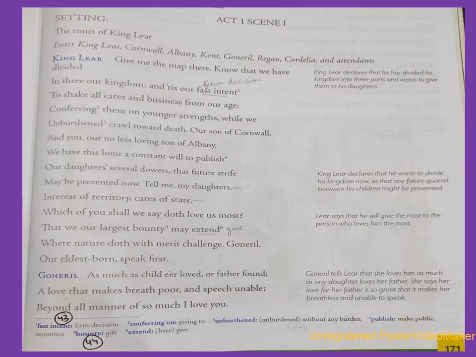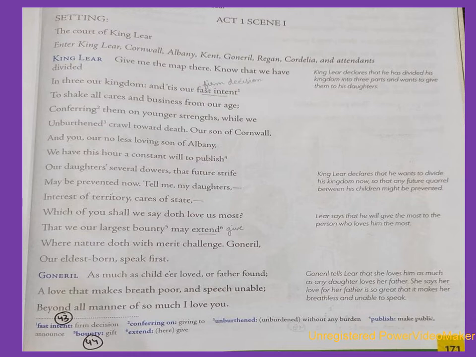Our son of Cornwall, and you, our no less loving son of Albany, we have this hour a constant will to publish our daughters' several dowers, that future strife may be prevented now.